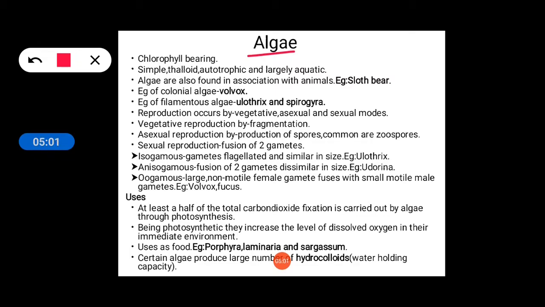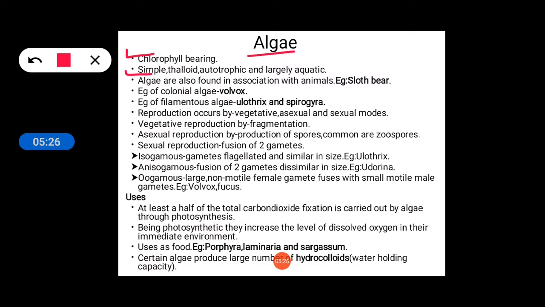What are the various characteristics of algae? Let's see. They are chlorophyll bearing. That means the organisms under the class algae all contain the pigment chlorophyll in their cells. They are simple, thalloid, autotrophic, and largely aquatic.